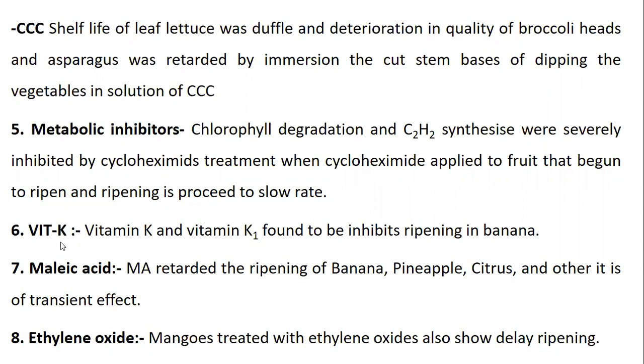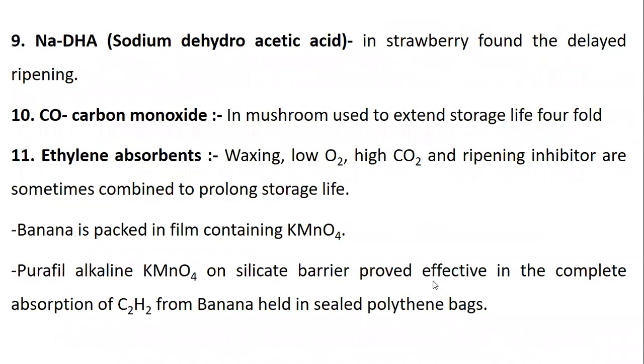Okay, the next is vitamin K and vitamin K1, found to be inhibitors of the ripening process. Okay, in the case of banana it is used. Then malic acid retarded the ripening of banana, pineapple, citrus and other fruits through a transit effect. This transit effect means what? The ethylene evolution rate is restricted. Then next is the ethylene oxide. Mangoes treated with ethylene oxide show a delay in the ripening process.